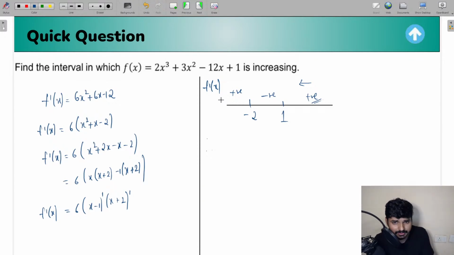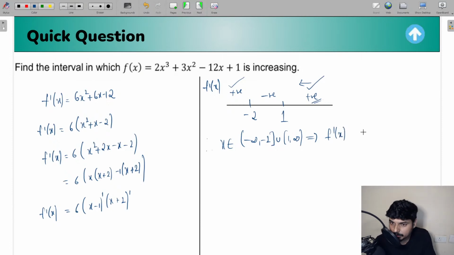So can we basically do it in this way that in the regions which you got, you consider the regions which are going to be positive. So this region is positive, this region is positive. So what does that mean? For any value of x belonging to minus infinity to minus 2, union 1 to infinity, we can say that in this interval, for these values of x, f dash of x is going to become greater than or equal to 0.